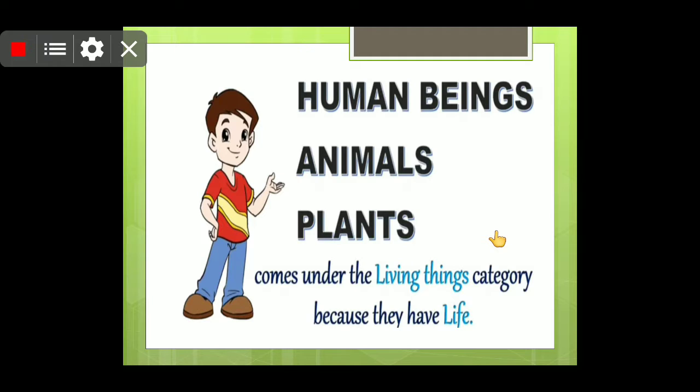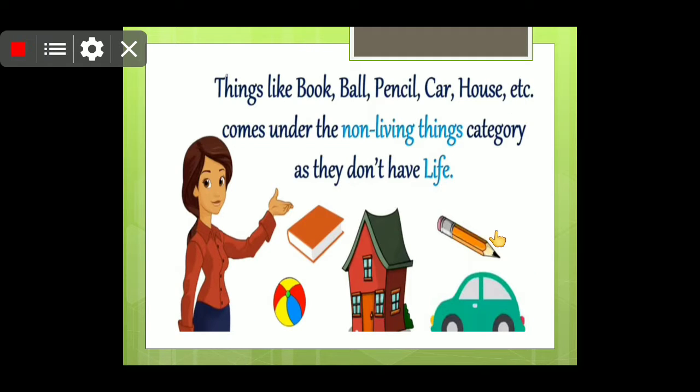Dear children, human beings, animals and plants come under the category of living things. How they are categorized under this category, we will be discussing in the coming slides. If you look around you, you will be able to see many things like your book, pen, pencil, car, house, etc. Children, these all come under the category of non-living things because they don't have life.